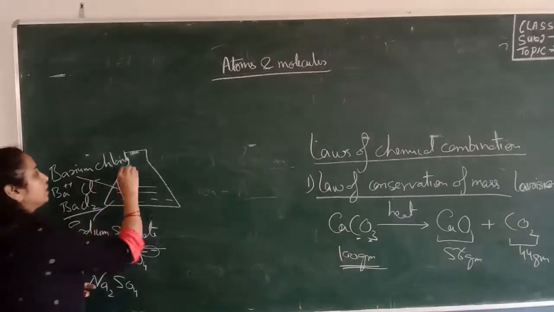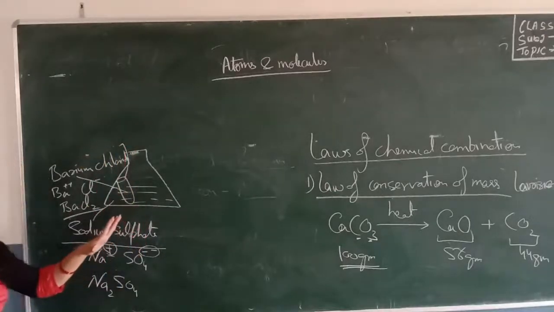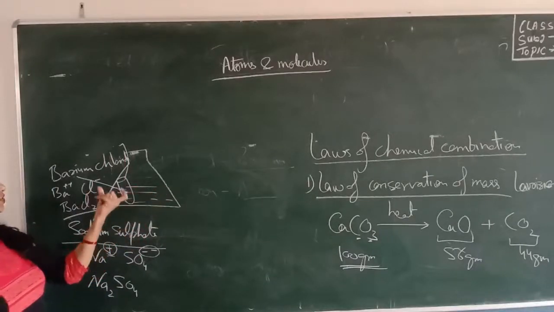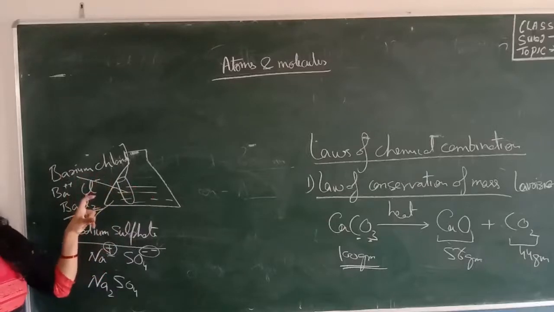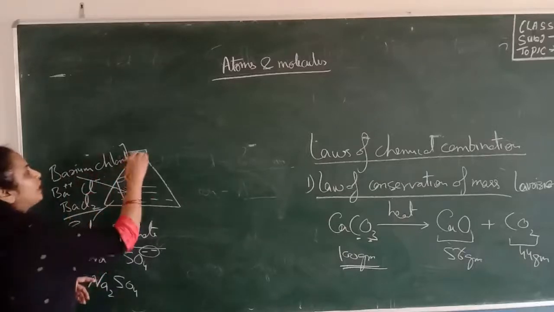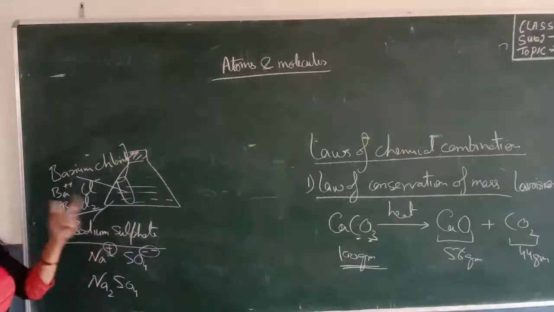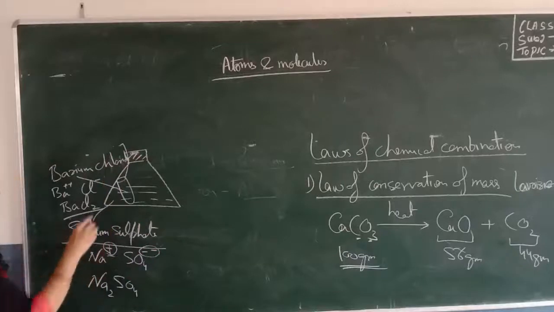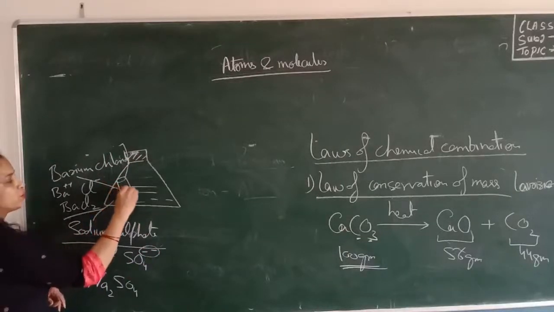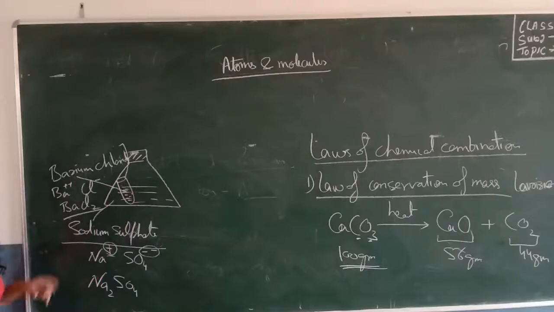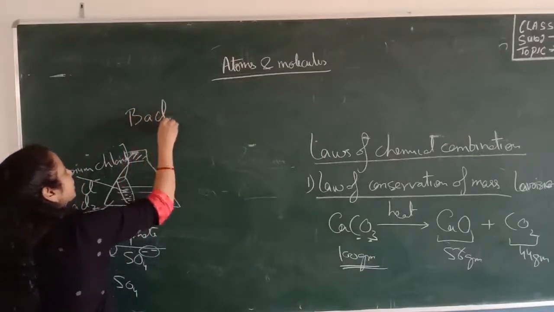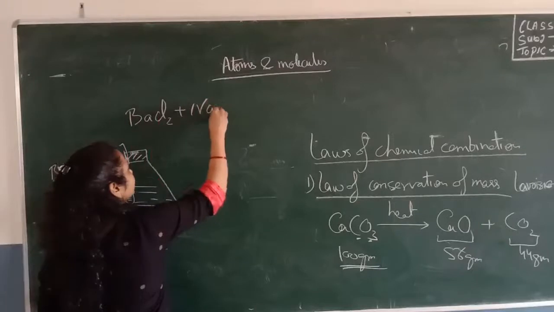So first we set up this apparatus in which we take sodium sulfate in the conical flask and barium chloride in a test tube, and weigh this apparatus. Now what will you do? You will drop the thread so that the test tube drops into the liquid and the barium chloride mixes with the sodium sulfate. Now what will happen when barium chloride mixes with sodium sulfate?